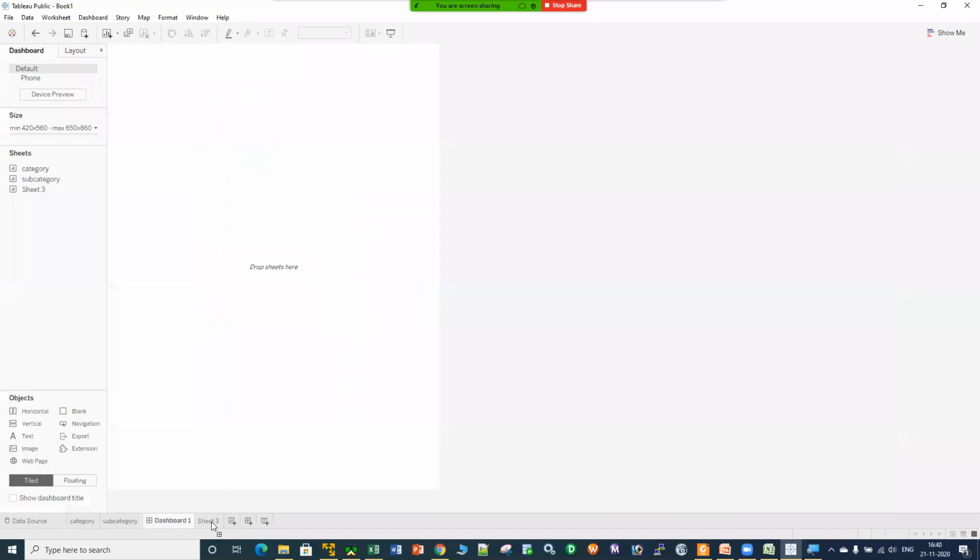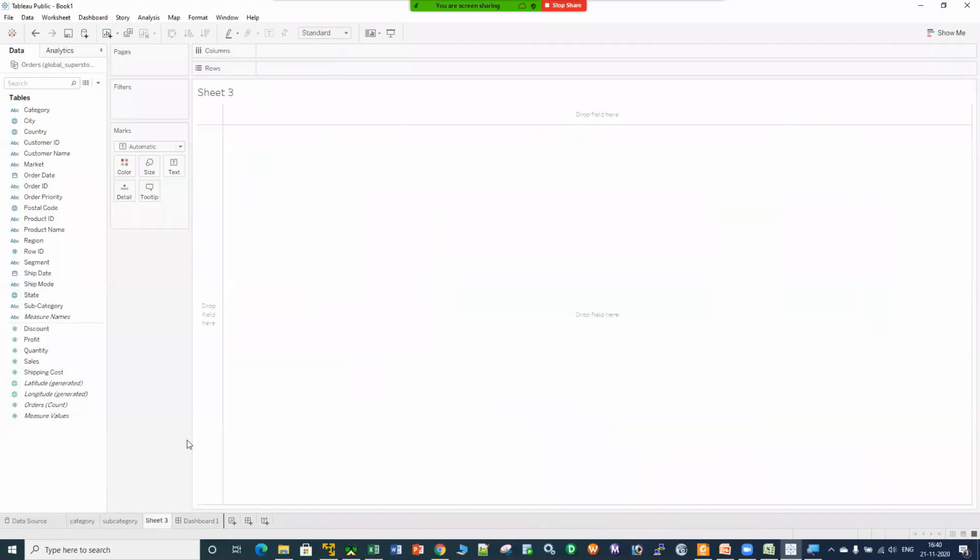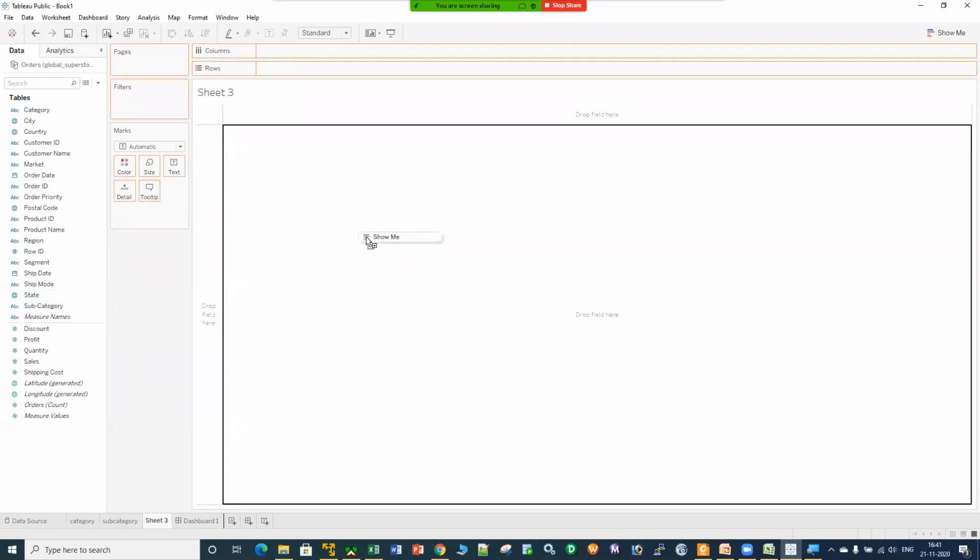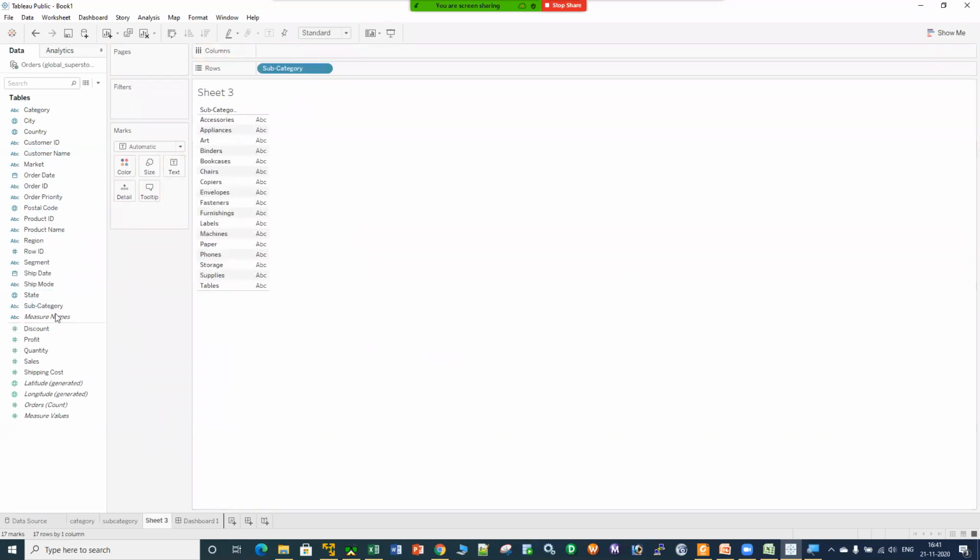Let me create one more sheet, and in this sheet I will be creating a pie chart. So let me show you how you can create a pie chart over here. It's very easy. Let me take the subcategory over here. What I did, I just directly dragged and dropped the subcategory in this work area. Let me double click onto the sales. I have the sales. I can sort it over here like this.